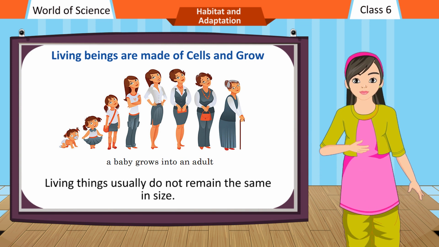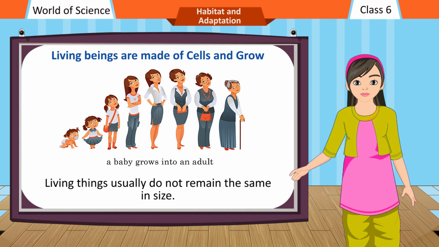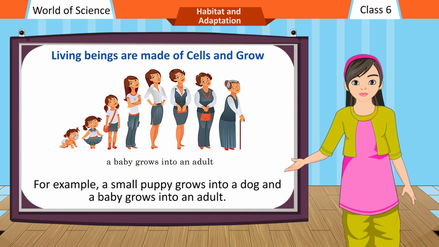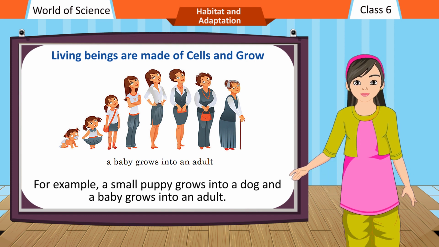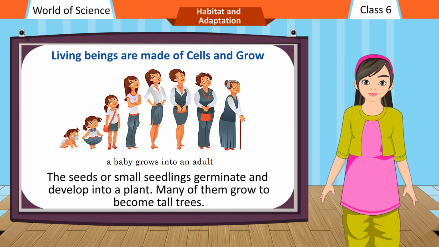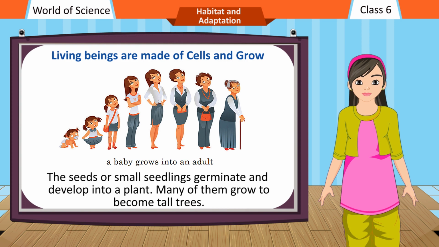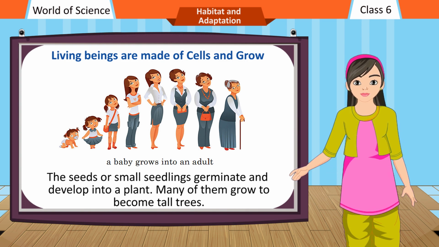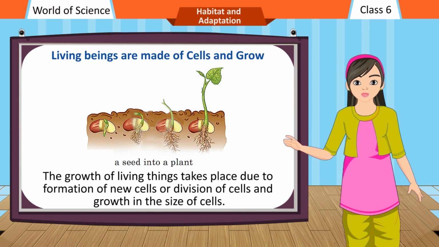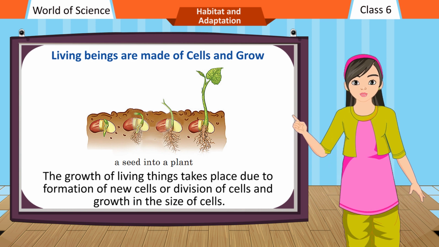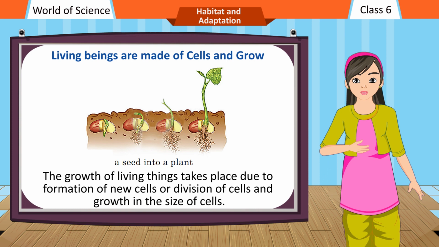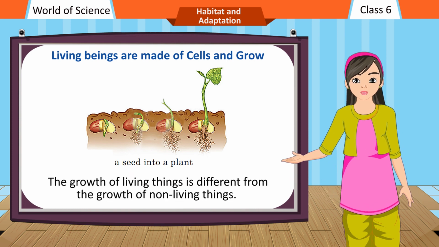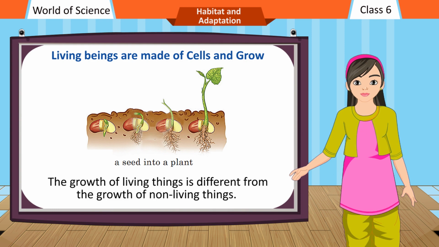Living things usually do not remain the same in size. For example, a small puppy grows into a dog and a baby grows into an adult. The seeds or small seedlings germinate and develop into a plant. Many of them grow to become tall trees. The growth of living things takes place due to formation of new cells or division of cells and growth in the size of cells. The growth of living things is different from the growth of non-living things.